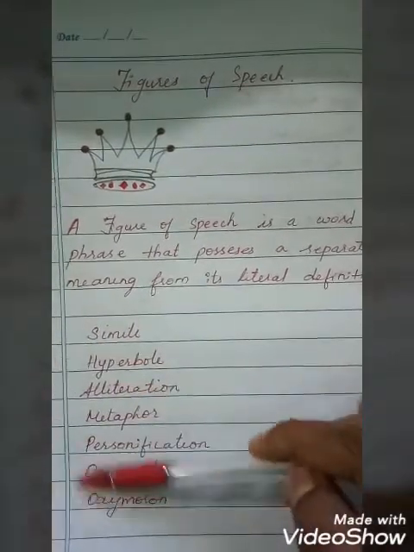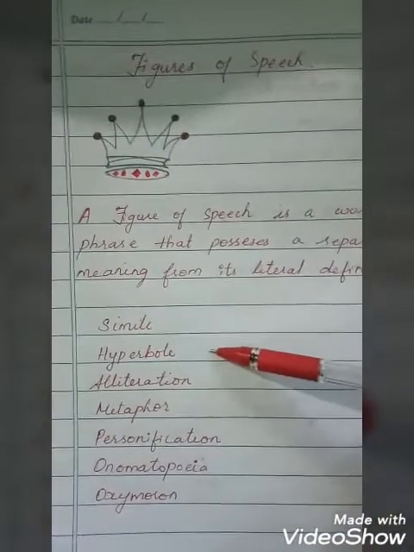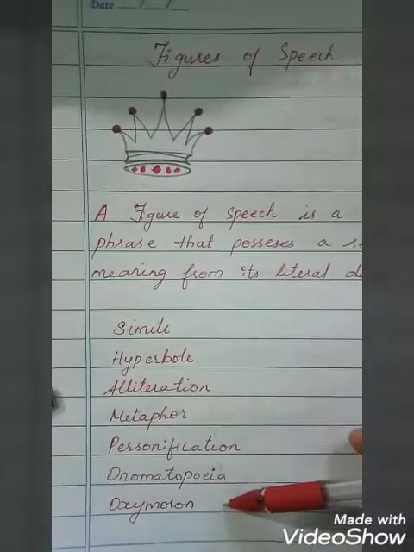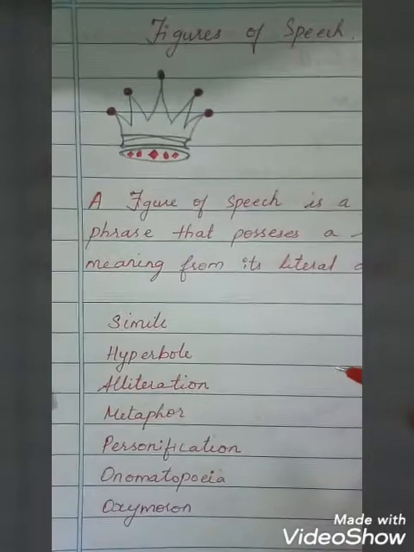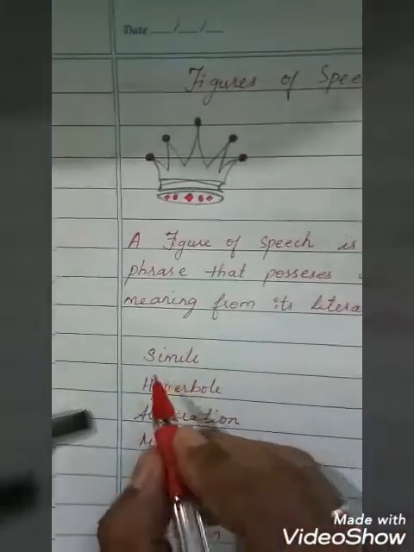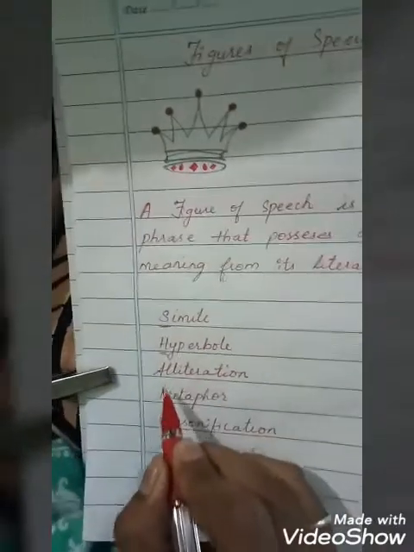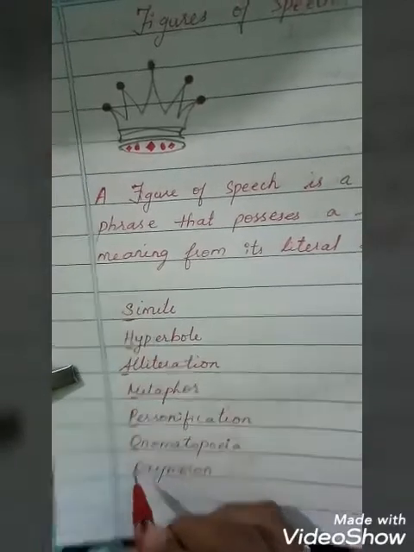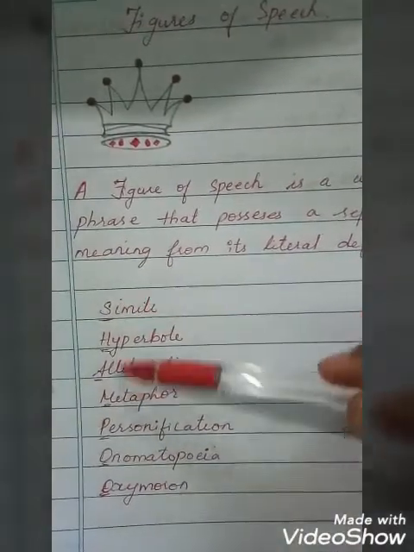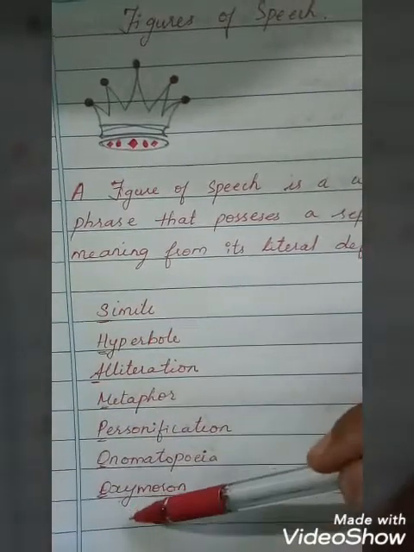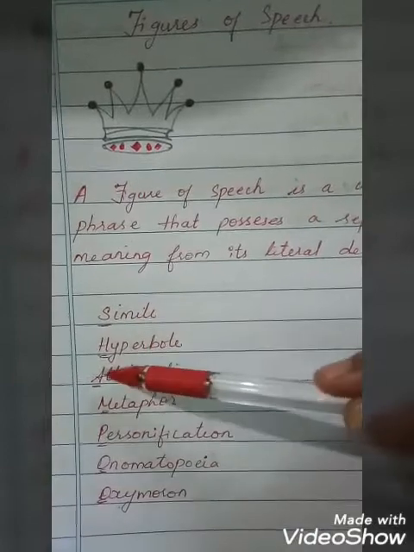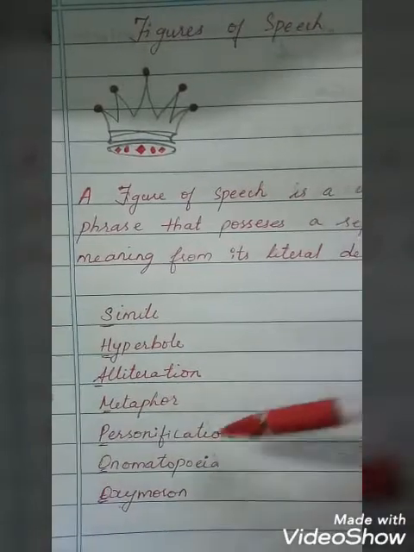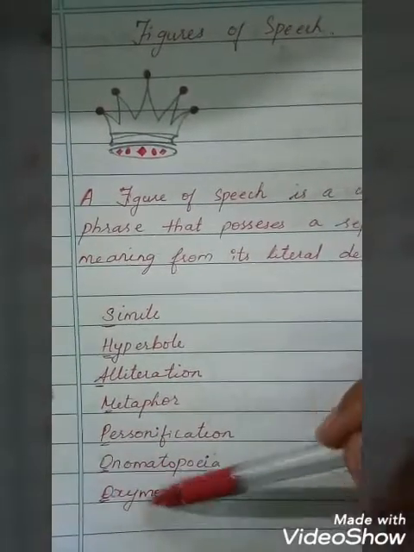See, I have taken the set of 7 figures of speech which is very common. I have made it in an order for you to easily memorize this. If you can remember the word shampoo, S-H-A-M-P-O-O, clear? Then you can easily write these 7 figures of speech. Yes, S simile, H hyperbole, A alliteration, M metaphor, P personification, O onomatopoeia, O oxymoron.